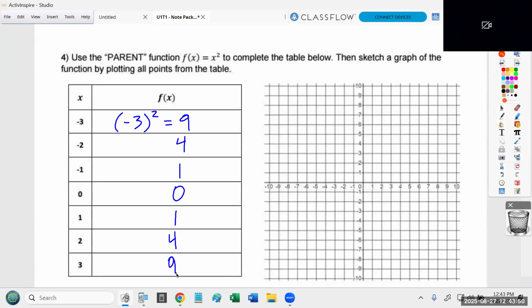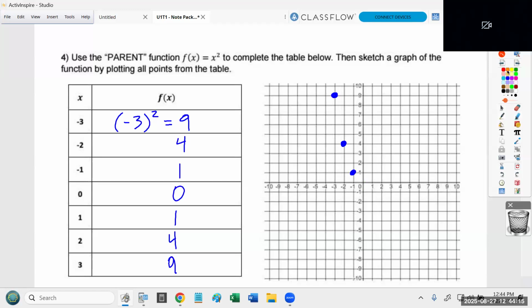Now, for graphing these, we've got -3, +9. So I go left 3, up 9. -2, 4 is left 2, up 4. And remember, again, for every one of these points, I'm starting at the origin. I'm imagining standing in the center. And then I'm worrying about what direction I go in. The next point is -1, 1.